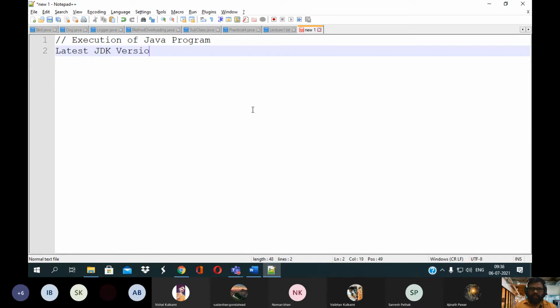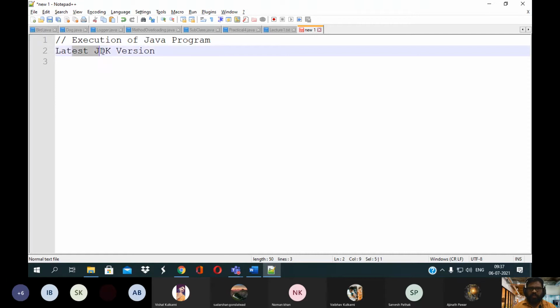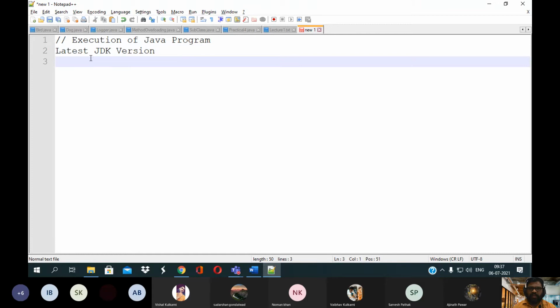JDK is nothing but the Java Development Kit, which is used to execute your Java application. So how to download this latest JDK version? You need to go to the Oracle website.